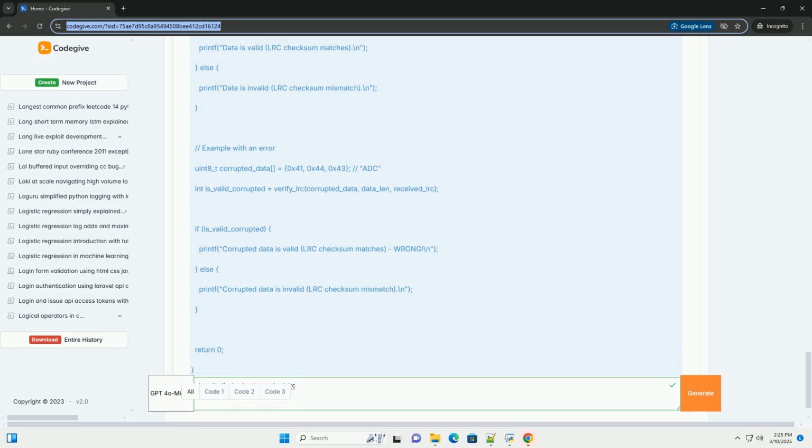Hash functions, example MD5, SHA-256: hash functions are designed for strong data integrity and are often used for cryptographic purposes, for example verifying file integrity or password storage. They are typically more computationally expensive than LRC or CRC, but they provide a significantly higher level of error detection and protection against malicious tampering. However, hash functions are typically used for verifying entire files or large blocks of data, not usually for real-time error detection during transmission of small data packets.